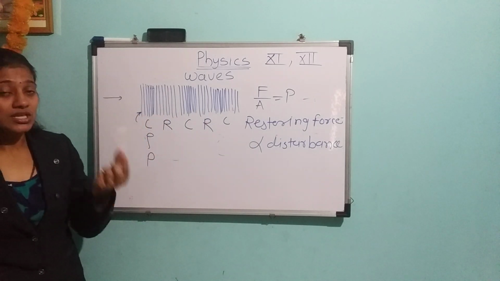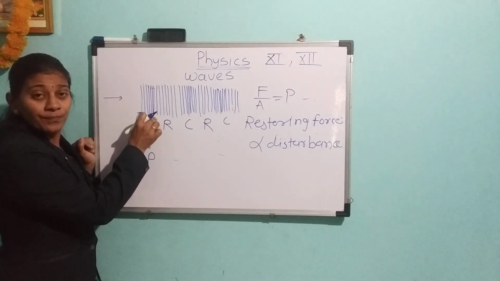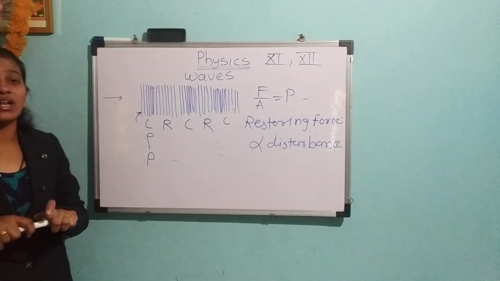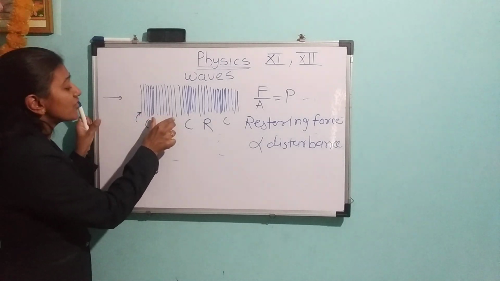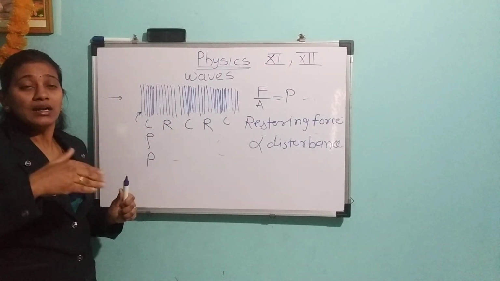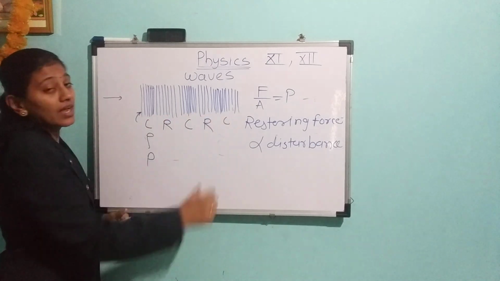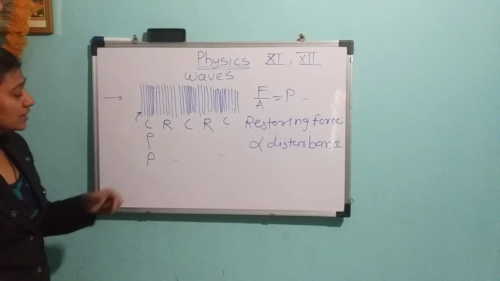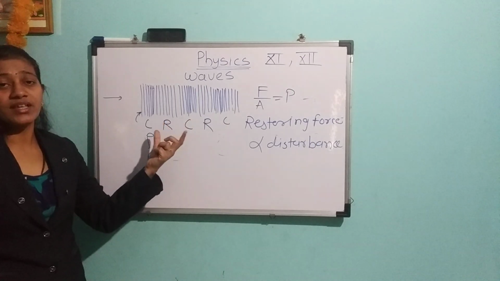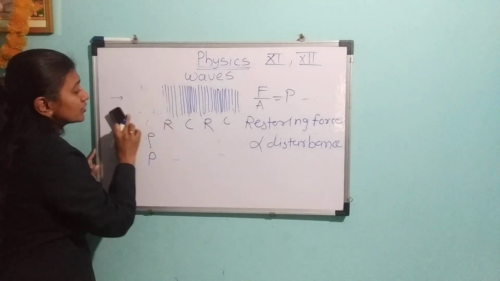So when the sound is going to travel, the molecules try to compress, they come close to each other. At that time the air is also trying to move that compression and rarefaction into the adjoining region. So we get alternately compression, rarefaction, compression, rarefaction, and compression. So this is the sound wave. We are going to see it in depth, but we are just taking the introduction part. Now, while going, one thing I want to tell you.